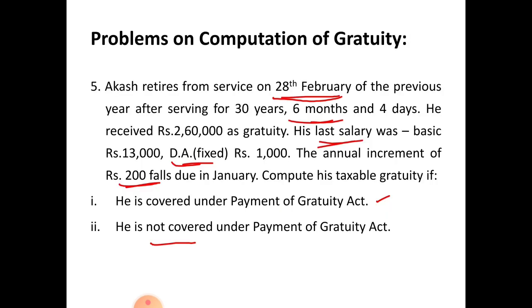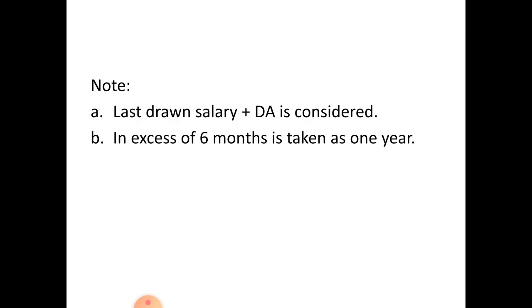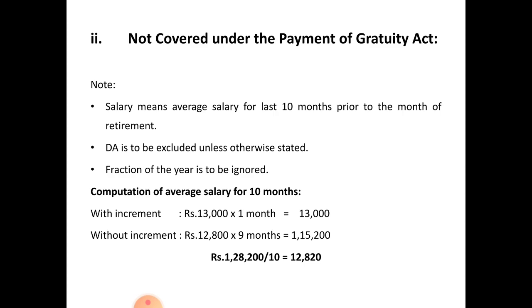In the problem, next they asked, he is not covered under the Payment of Gratuity Act. These are the notes. Last drawn salary means basic plus DA is considered. In excess of 6 months is taken as 1 year. Next, see, not covered under the Payment of Gratuity Act. First, see the notes.